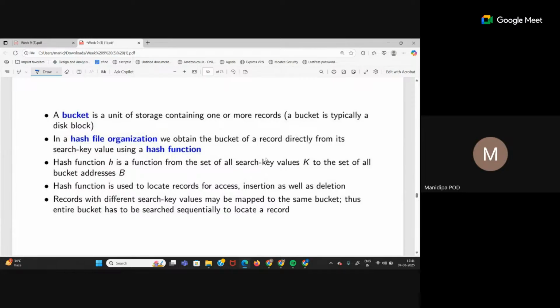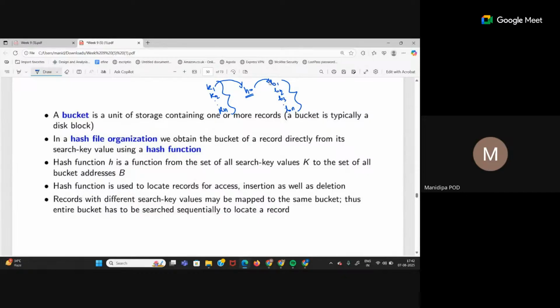So hash function h is a function from the set of all search key values to the set of all bucket addresses. See, this is what is happening. K1, K2 up to Kn is the set of all search keys. Then let's say there are bucket addresses B1, B2, B3 up to Bn. These are the set of bucket addresses. H is the hash function. So every key will come to H, we run function H with the corresponding key K1. Whatever hash value is generated will map it to one of the buckets. So H is a function from the set of all search key values to the set of all bucket addresses.